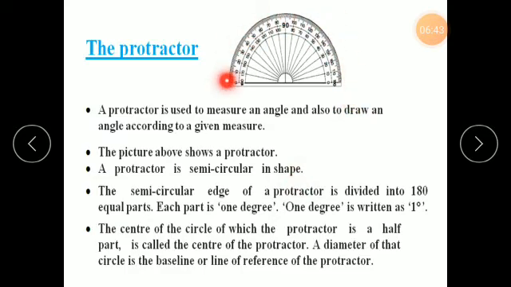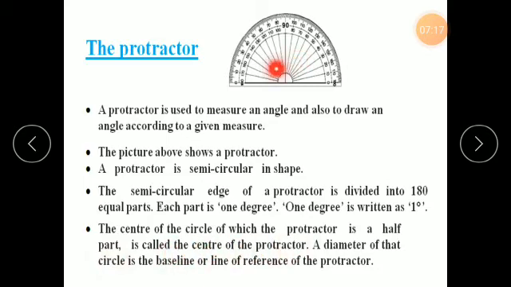Okay, half circle. The semicircular edge of a protractor is divided into 180 equal parts. Each part is 1 degree. 1 degree is written as 1°, with a small zero over the head of the number. How can you read it? Degree. A small zero over the head of any number is called the degree. So this is 1 degree.